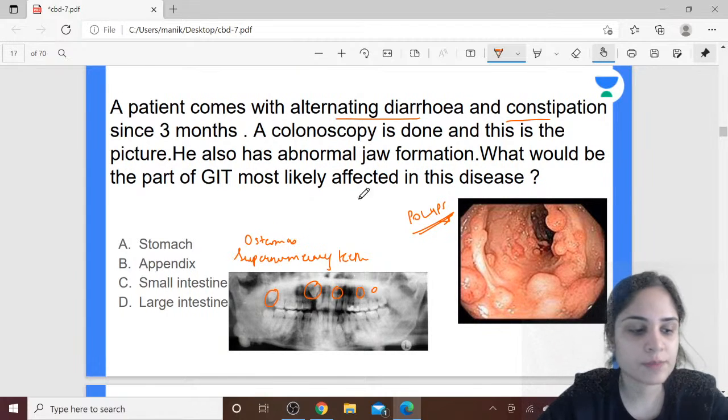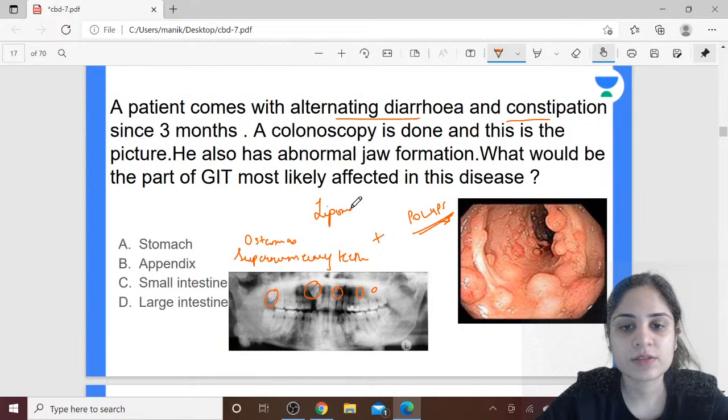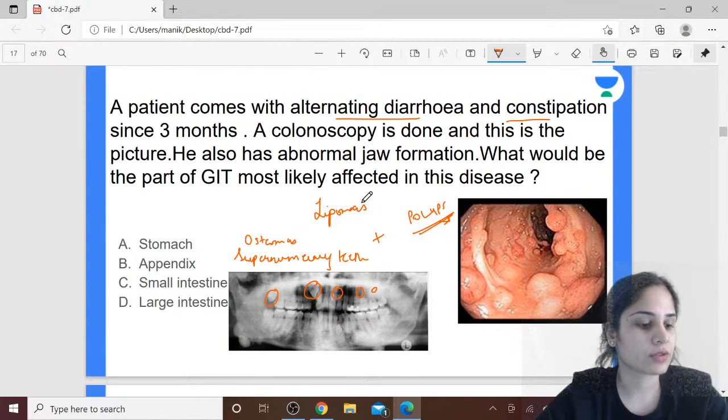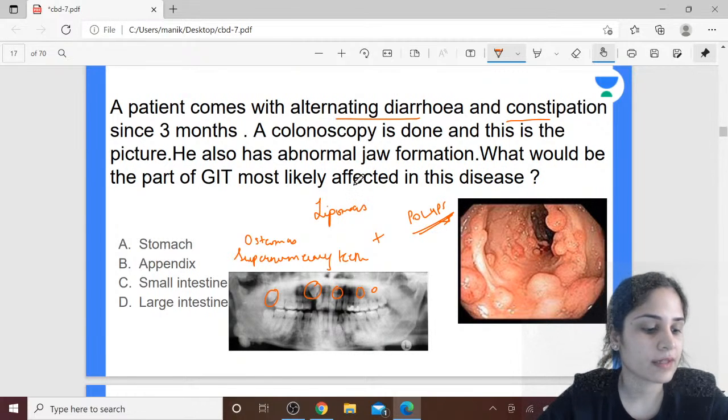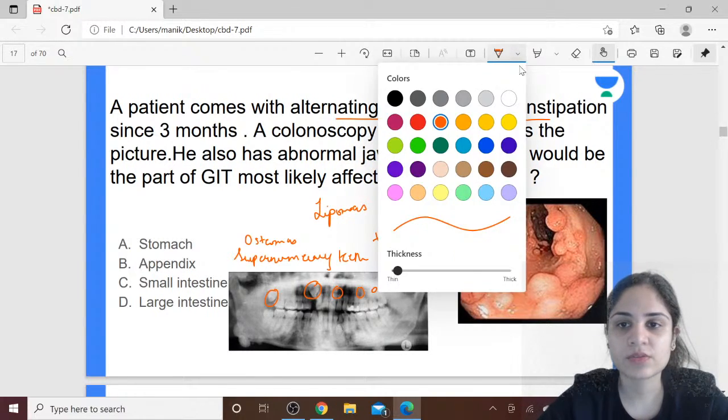So now can you put these three things together and tell me what is the condition? Osteomas of the jaw, supernumerary teeth, polyps in the colon, and one more thing I'll give you, there are also multiple lipomas in this condition. Anyone, can you diagnose the disease for me? Yes, very good, staphylococcus. So here the diagnosis is Gardner's syndrome. Absolutely correct.